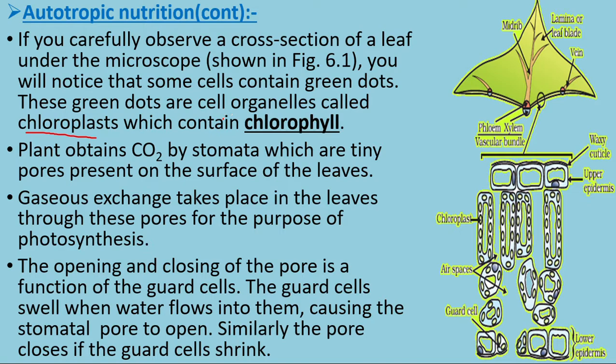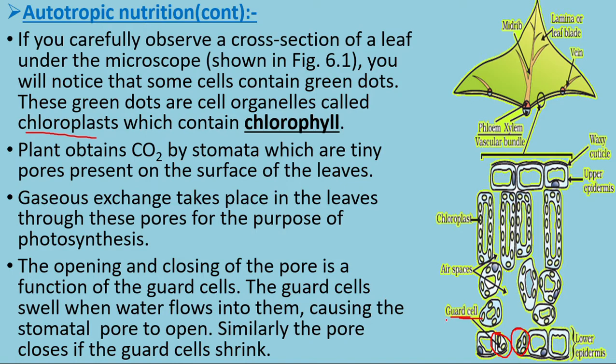Plants obtain their carbon dioxide and many other gases through stomata, the tiny pores. They open and close by two cells called guard cells. Their opening and closing occurs by swelling and shrinking.